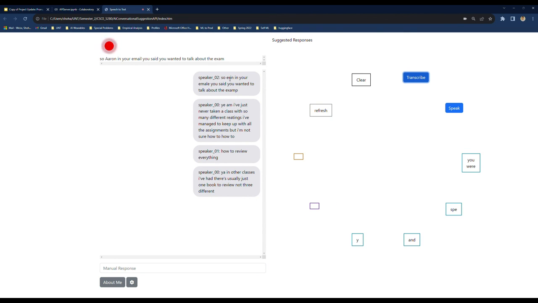As you can see, the audio is transcribed well and split by the person who said it.